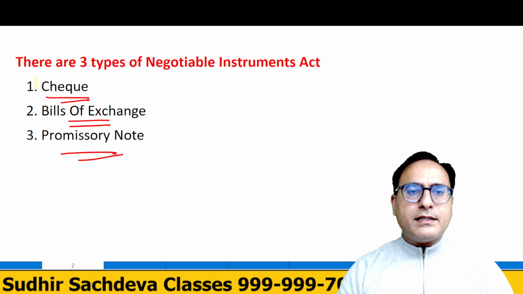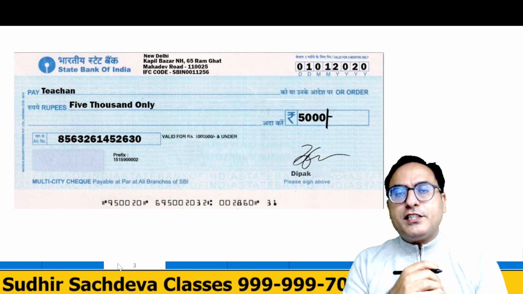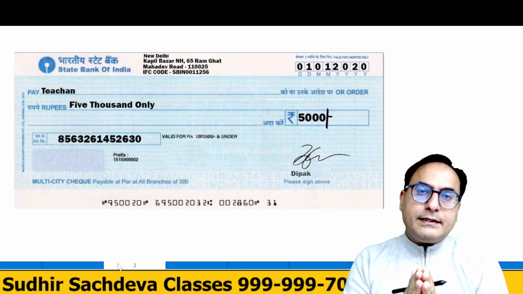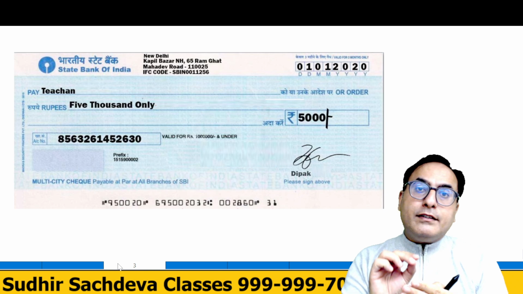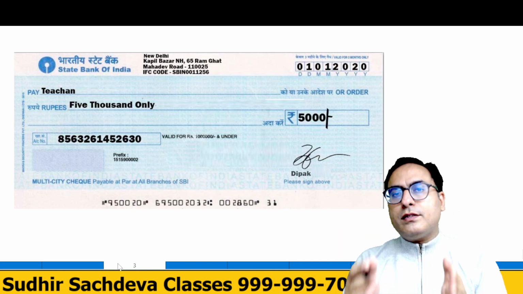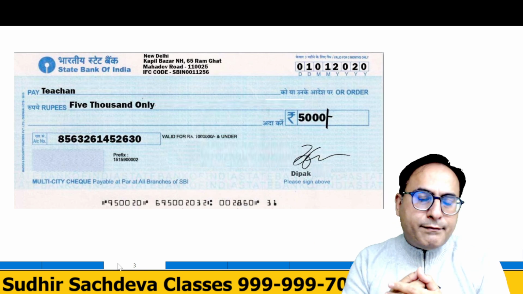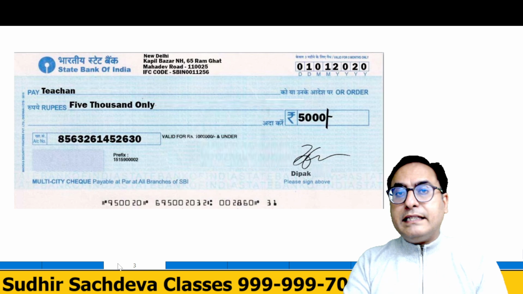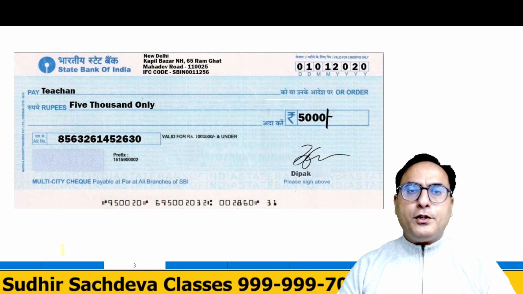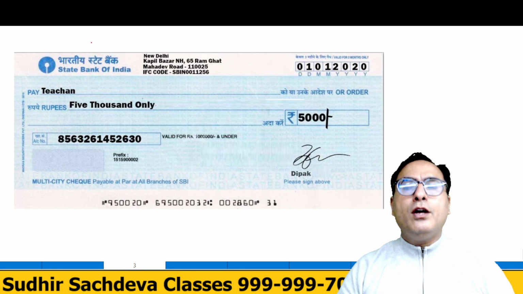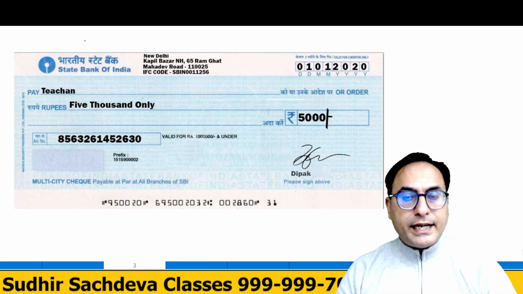So today we are going to discuss check, and check is basically an instrument which is being used for payments. When we don't want to make payment in cash and we want to make payments via bank, this instrument is being used. Generally, when we are paying big amounts, this is the safest thing, and you know that paying in cash may be risky as well. So when you want to make payment via check through the bank, what can be done? Let us see that process and let us discuss the check first.